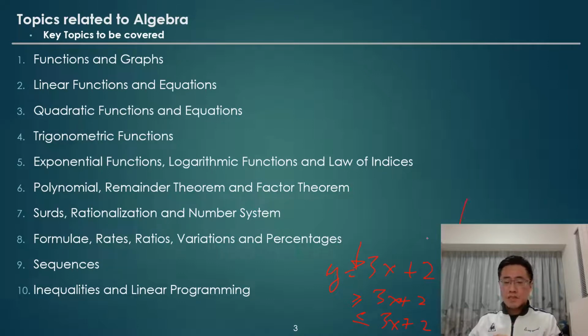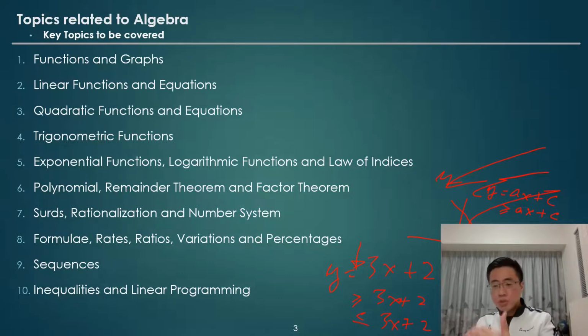In a graphical representation, we have an xy coordinate, and usually a straight line is expressed like this, y equal to, say, ax plus c. For inequality, we change the equal sign to something like greater than or equal to this expression. In terms of graphical representation, it will represent the total area above this line. This is the solution for these inequalities.